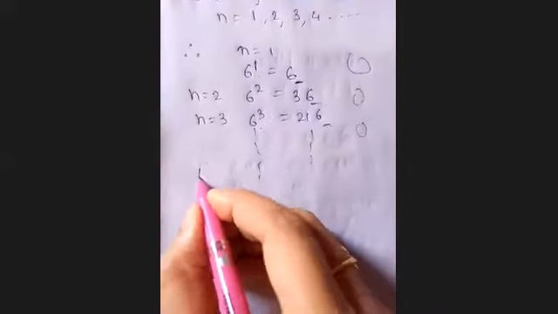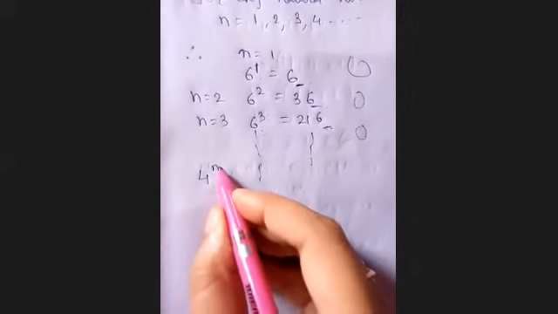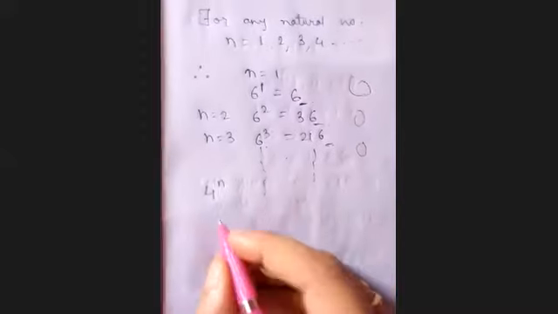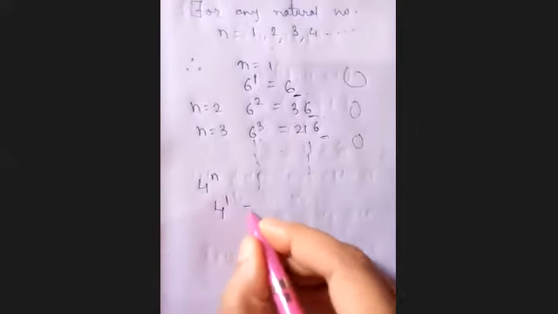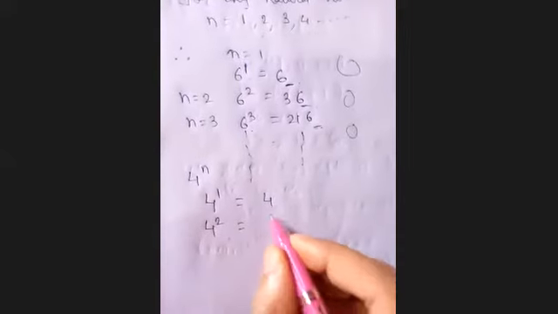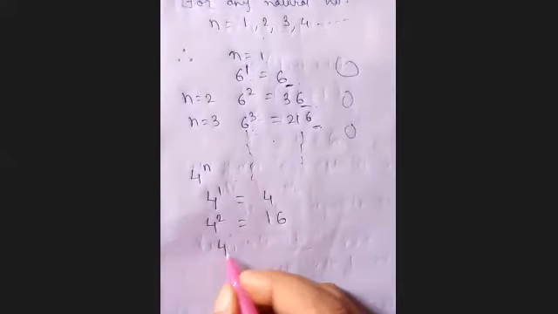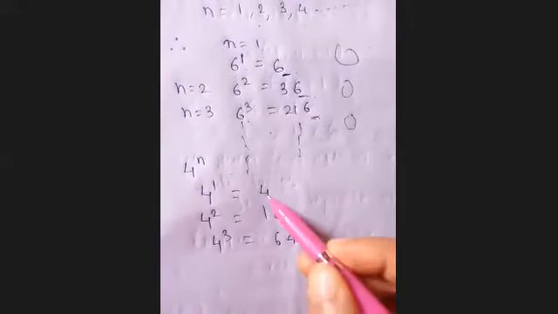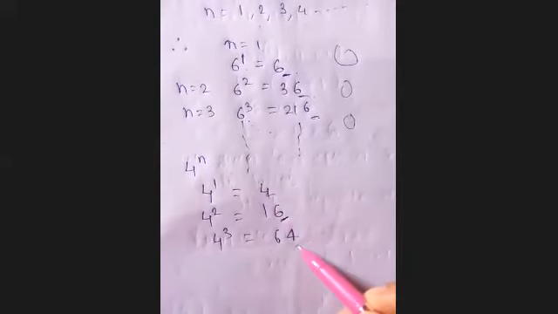Yes, ma'am. Okay, similarly you can take 4 power n. If you have to take 4 power n, you can solve it in this way too. So what you can do: 4 power 1 which is 4, 4 power 2 is 16, 4 power 3 is 64. So here also these will end either with 6 or with 4.